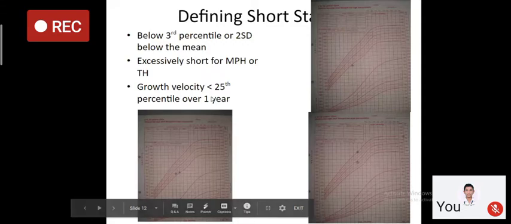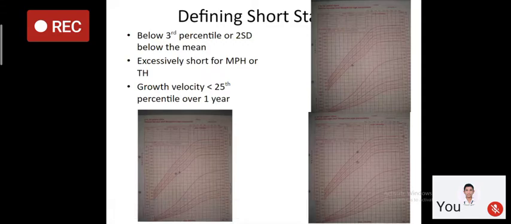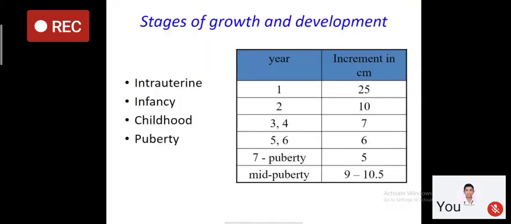Now, just to tell you, between 4 to 8 years of age, any child who is growing less than 4 centimeter per year is a short child and needs evaluation. The average increase in height between 4 to 8 years of age is around 5 to 6 centimeter. Also, when we see the timing of growth, this is sometimes asked in pre-PG, the maximum growth takes place during the intrauterine period.